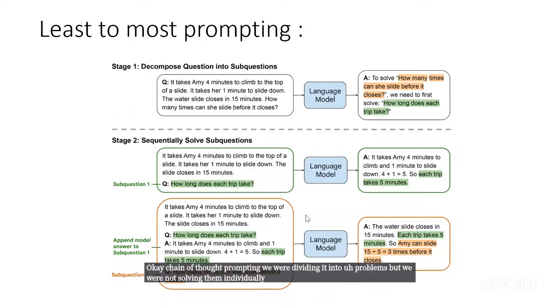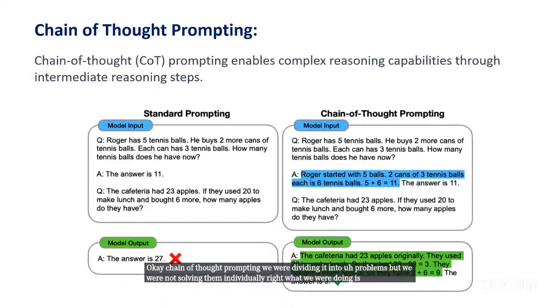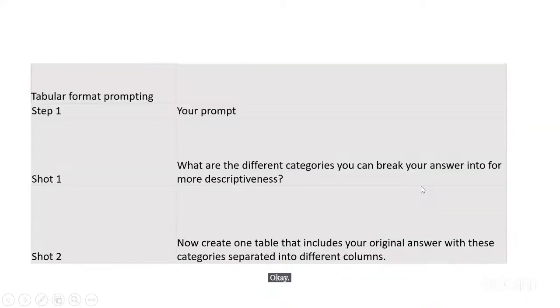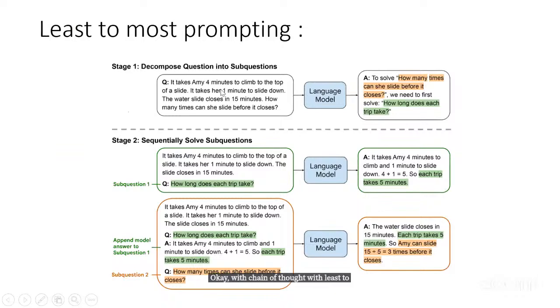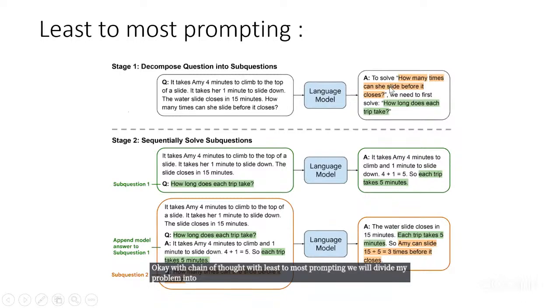What we were doing is dividing the problems, including more reasoning, but doing everything in a go. Okay, with least to most prompting, we will divide my problem into sub problems and then solve these problems individually to get to a desired result.